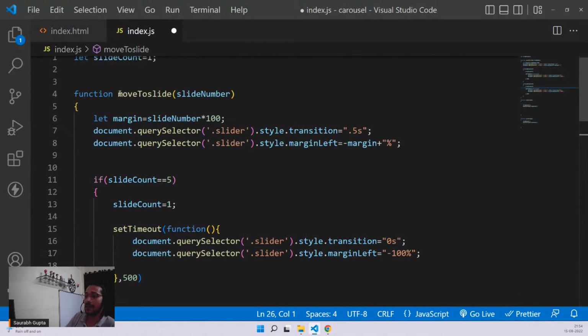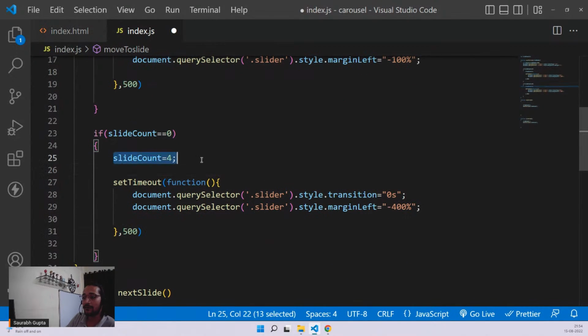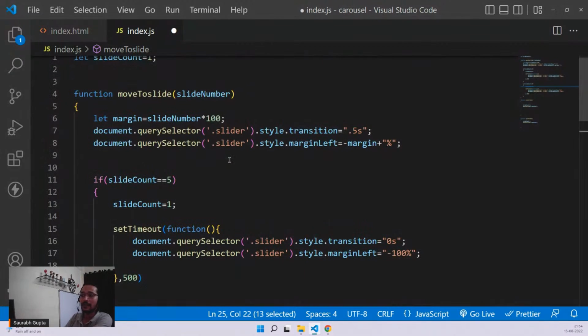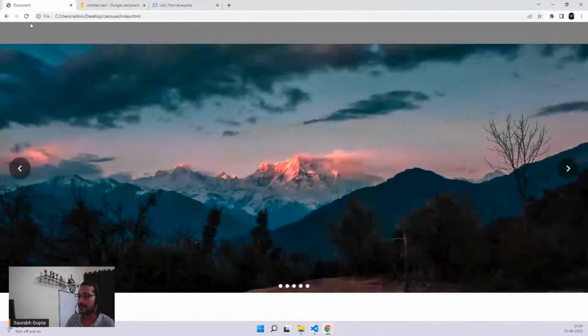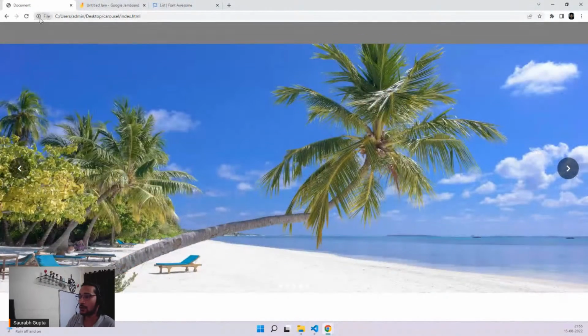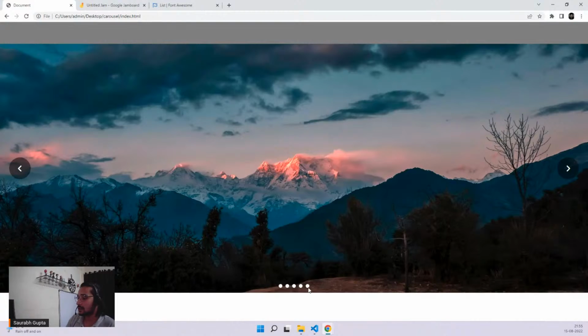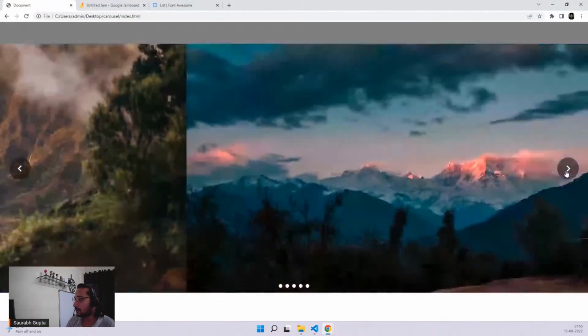So now, guys, my slide count equals 5 going back, and my slide count equals 0 going forward to the fourth slide is also inside this move to slide. So that also from indicators, when I go on the fifth image or first image, they still go back to normal, because I want them to work from indicators as well. Now, guys, let's test it quickly. So now if I go on 5, I can still go forward. Oh, no. Okay, come on. I need to solve this. But we don't have a lot of time. Is it working like this? Let's confirm. 2, 3, 4.